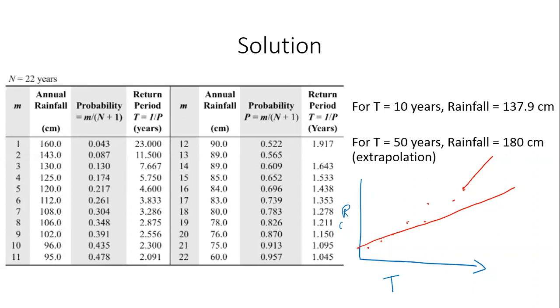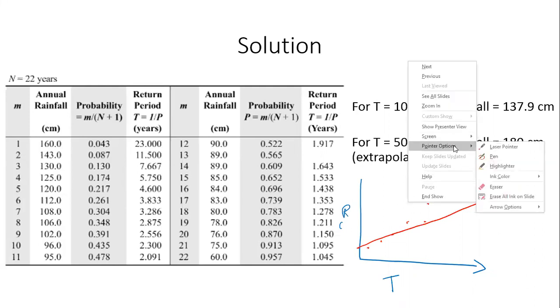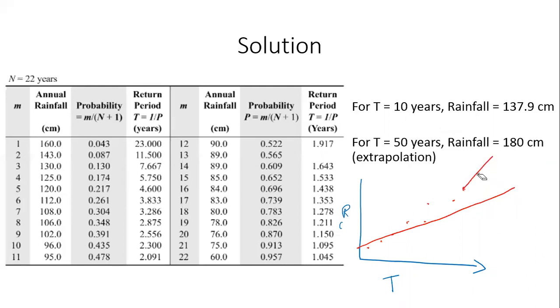But if this is all the information you have and you have to extrapolate, then you'll have to do something, right? So you may do it along with the cautionary note that maybe you are terribly off. Sir, here we're doing an empirical analysis of the data. Is it possible to have a mathematical function that suits the data and we can analyze it, because it will give us even more confidence?